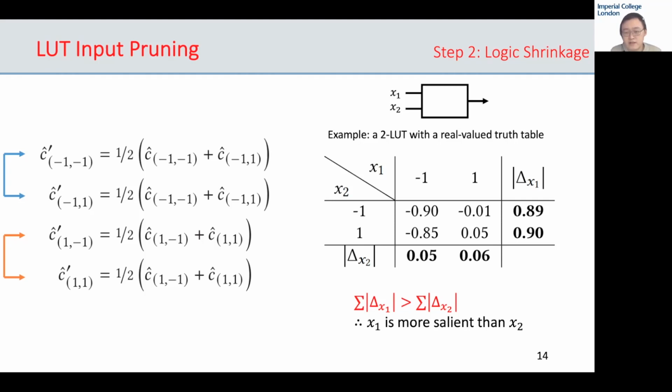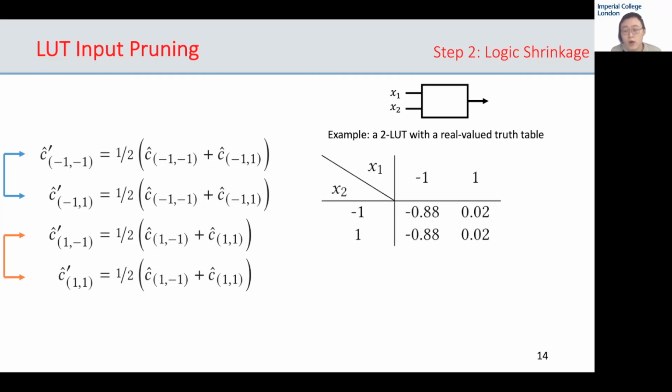These functions essentially make pairs of the entries equal, thus transforming the 2 LUT into a 1 LUT by ignoring x2. As you can see on the right-hand side, the post-transformation truth table would have identical rows, meaning that flipping the values of x2 does not change the output. After binarizing the entries, we get -1, -1, +1, +1, meaning that the LUT is now just a wire between x1 and the output.